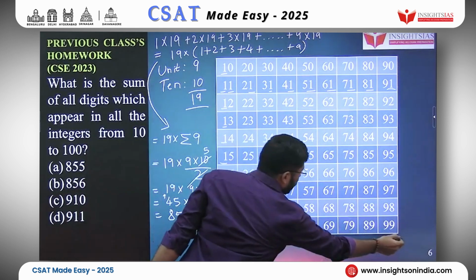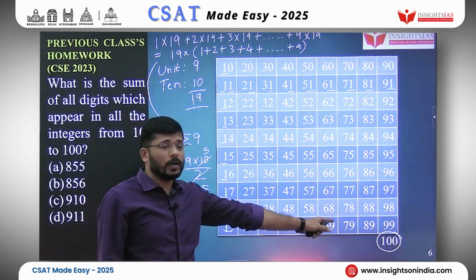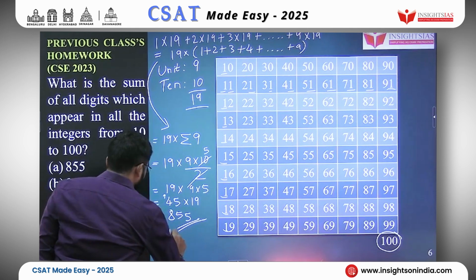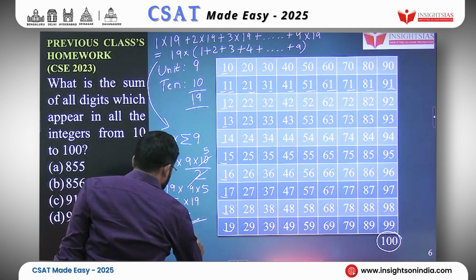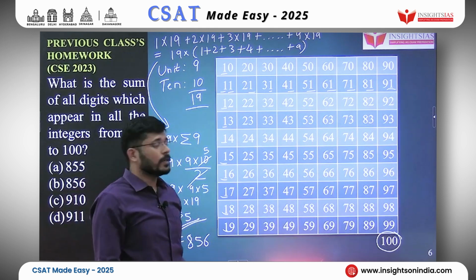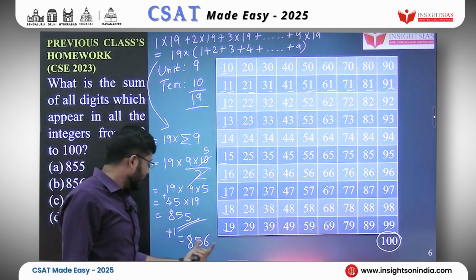However, we had left out 100. What is the only digit that matters in 100? It is 1. So we will add to it 855 plus 1, that will give you 856. So the sum of all the digits from 10 to 100 is 856.